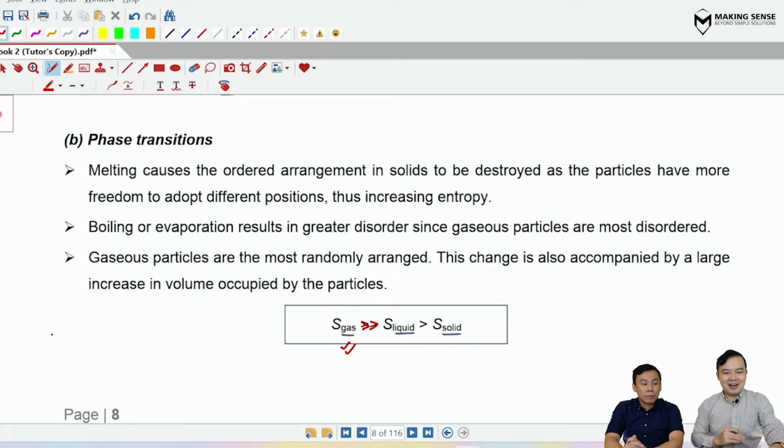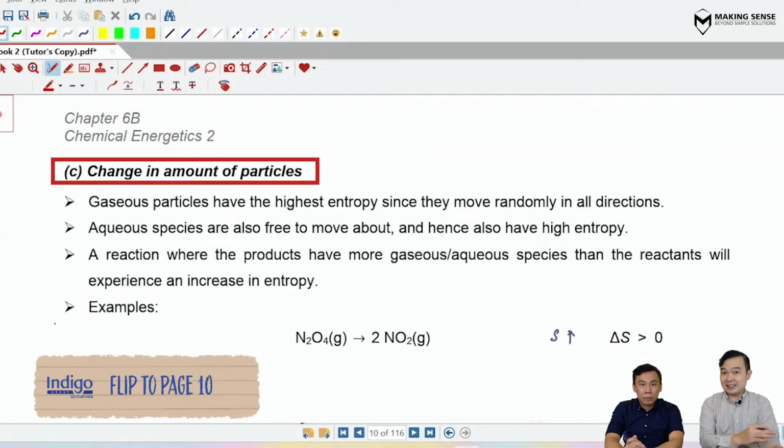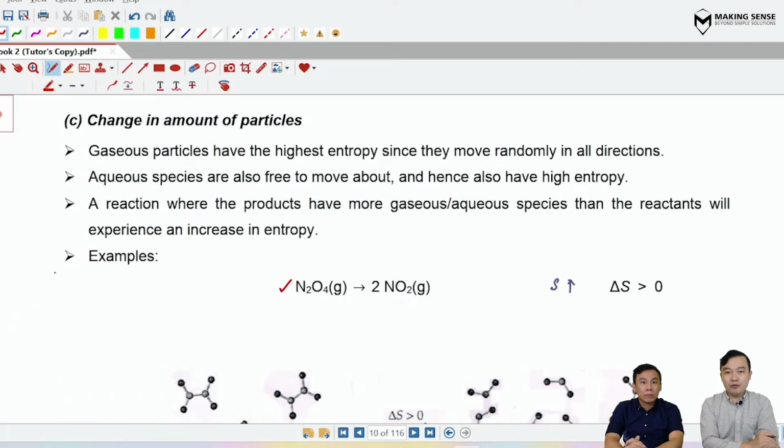Now, the third factor that we're going to look at is the number of particles. We'll jump straight into an example, which is using N2O4, which is going to break down to give you 2NO2 over here. In order to understand a little bit more about the entropy change, Mr. Yap, can you share with me an analogy here?